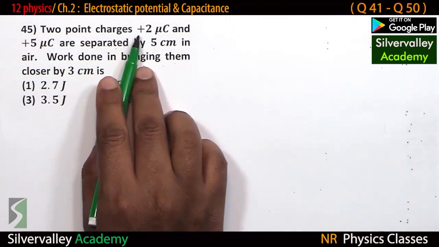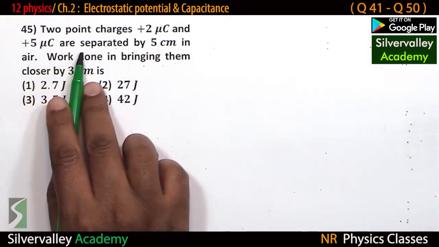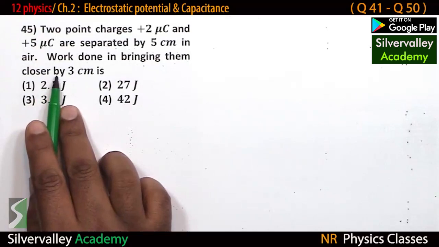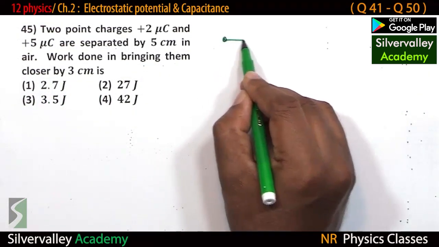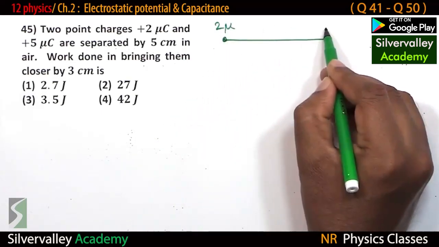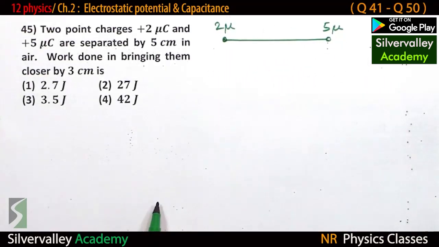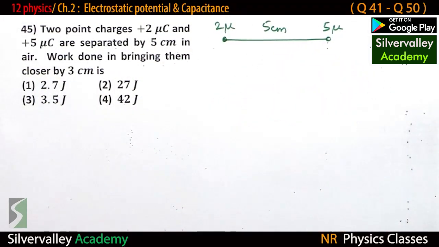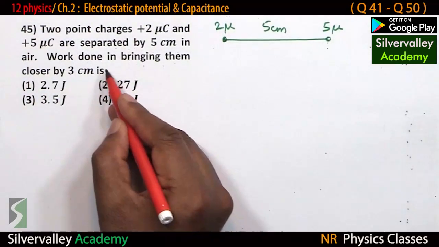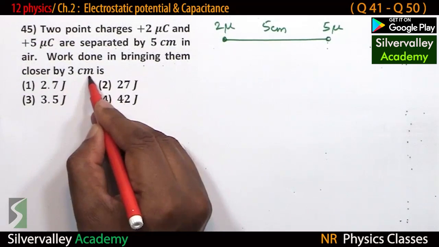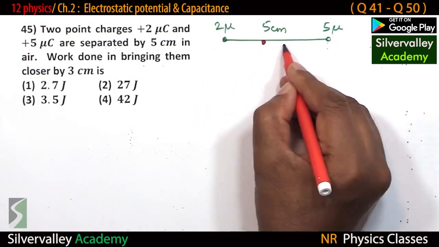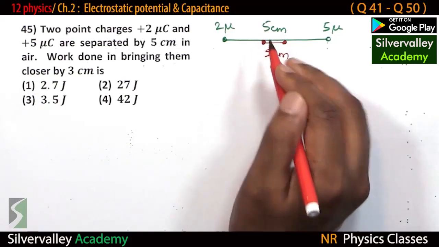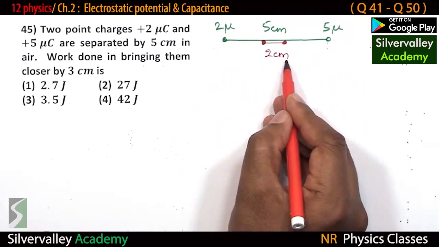Two point charges, 2 micro and 5 micro, are separated by 5 centimeter in air. Find the work done in bringing them closer by 3 centimeter. These are the two charges, 2 micro, 5 micro. Distance is 5 centimeter. Now they are brought closer by 3 centimeter. The distance between these two is 2 centimeter now. Totally 5, it is decreased by 3 centimeter, so 2 centimeter.